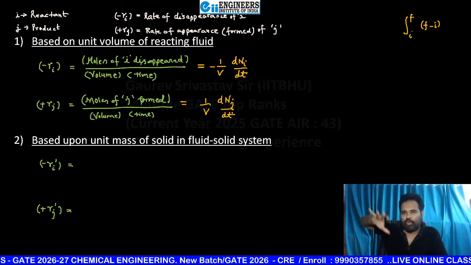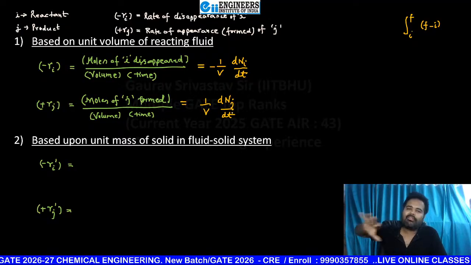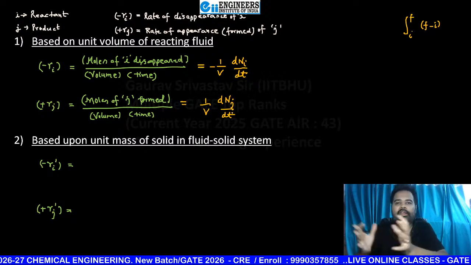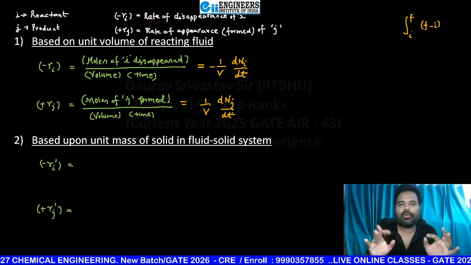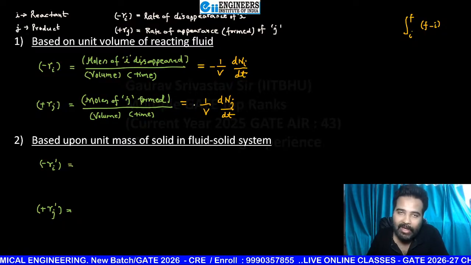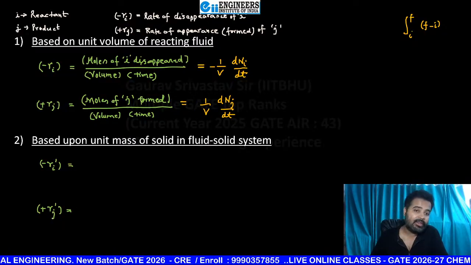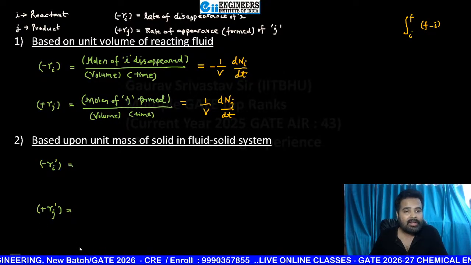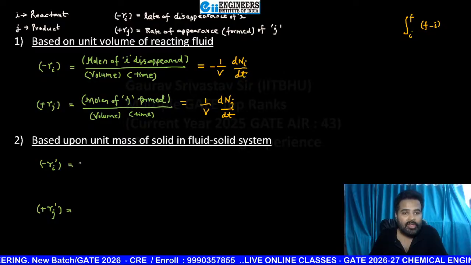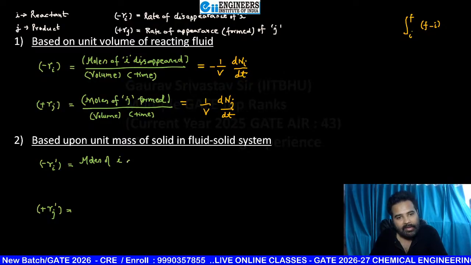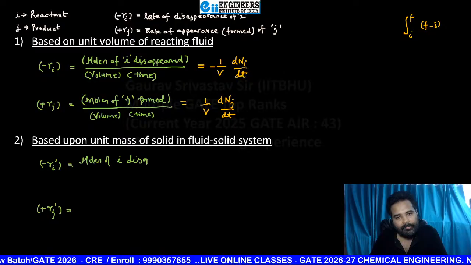But if initially some product is also present in your feed mixture, like 2, definitely after some time the value is going to increase. Final minus initial, you are already getting a positive quantity. So that's why here no need to use any negative sign. I hope everyone is able to understand. Okay. Similarly, you can see the second one beta. So here you are writing moles of I disappeared.